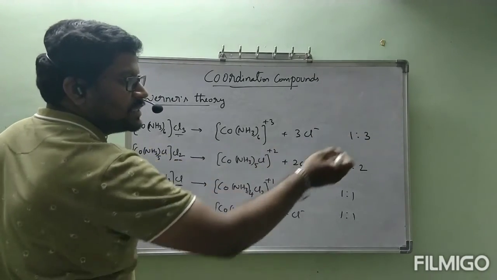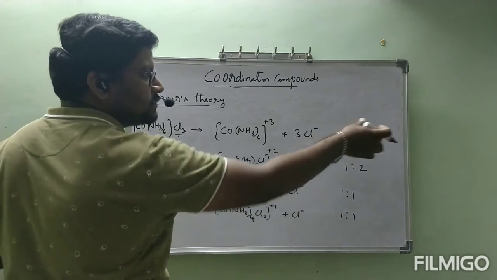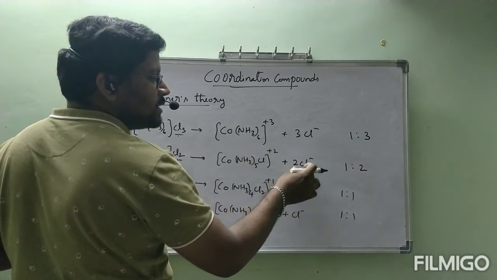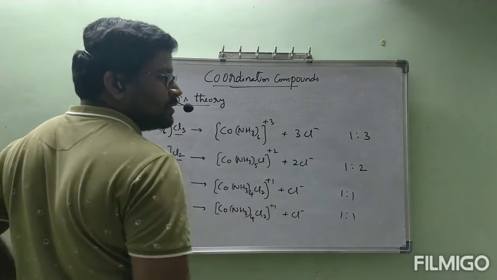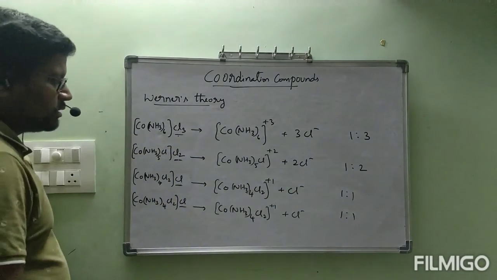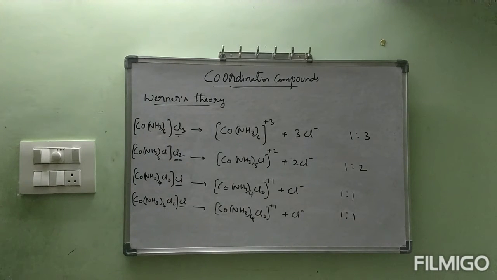See how many chlorine ions are given out. That much amount of AgCl is formed. 3Cl- ions, 3 moles of AgCl. 2Cl-, 2 moles of AgCl. 1 mole of Cl- will be given as 1 mole of AgCl. This is about complete data regarding these 4 compounds. Okay? Now let us see.